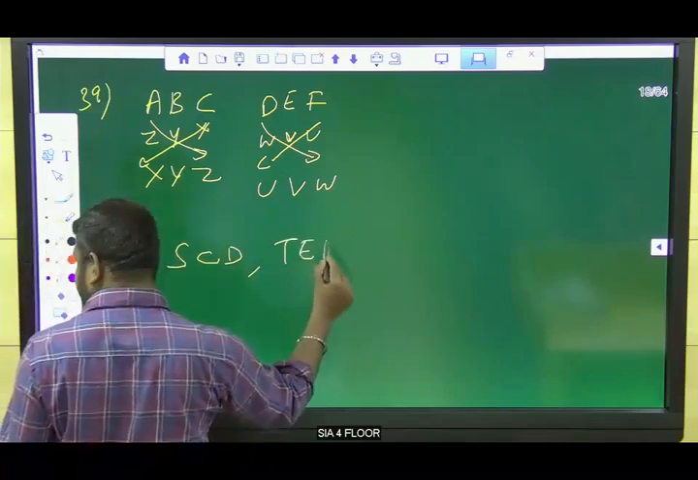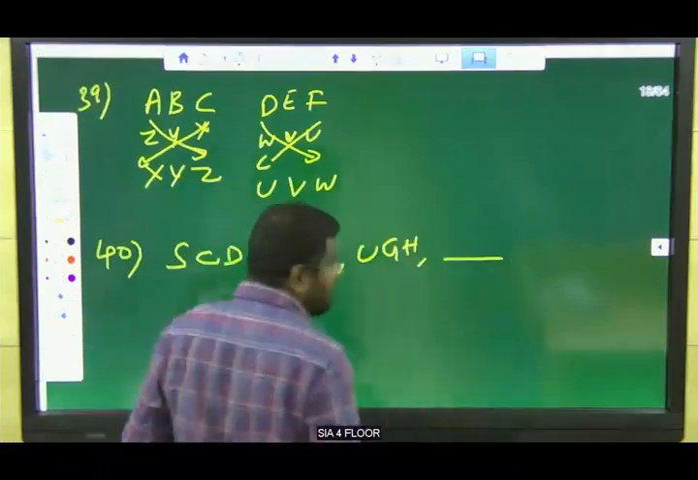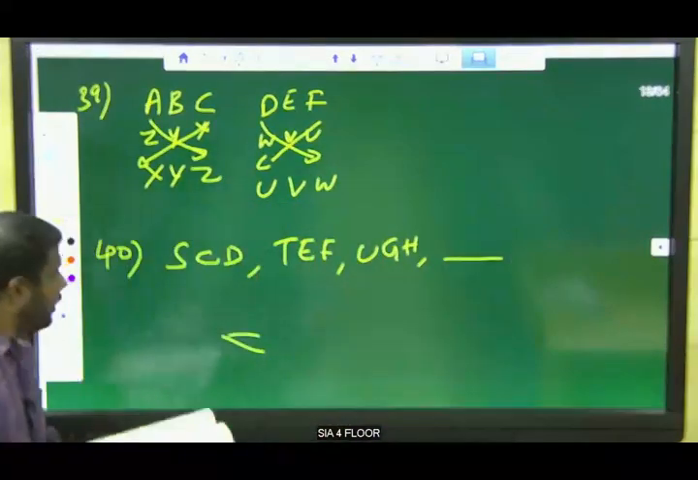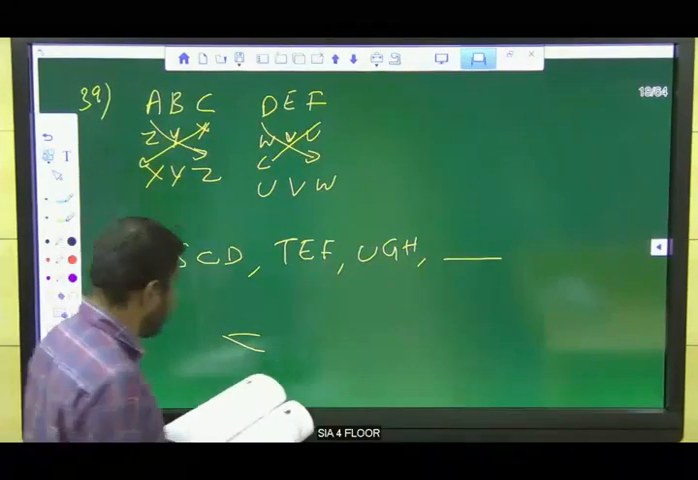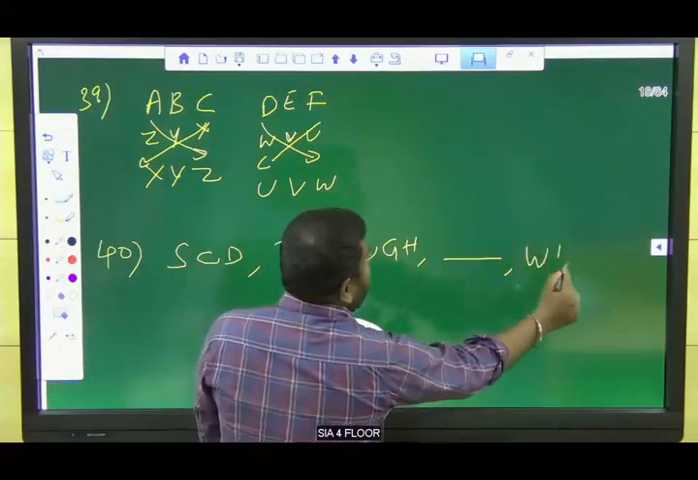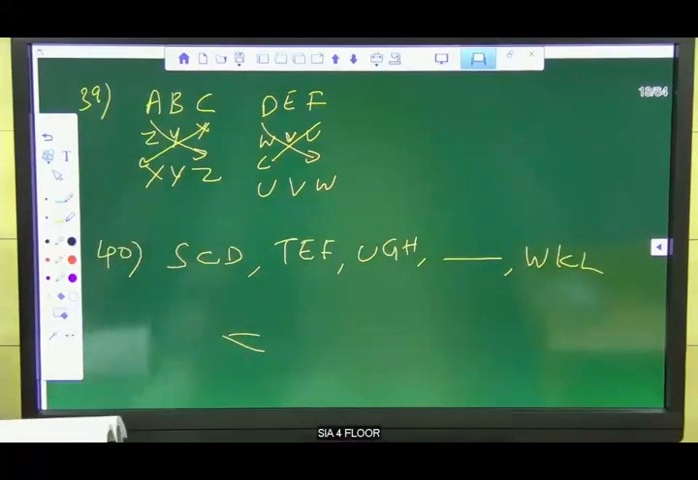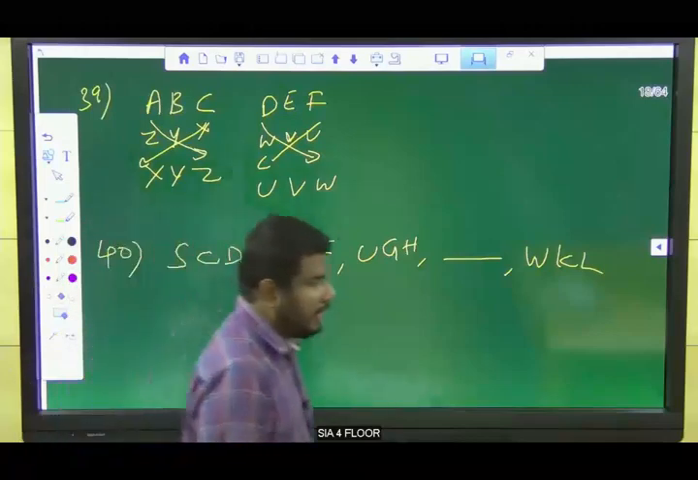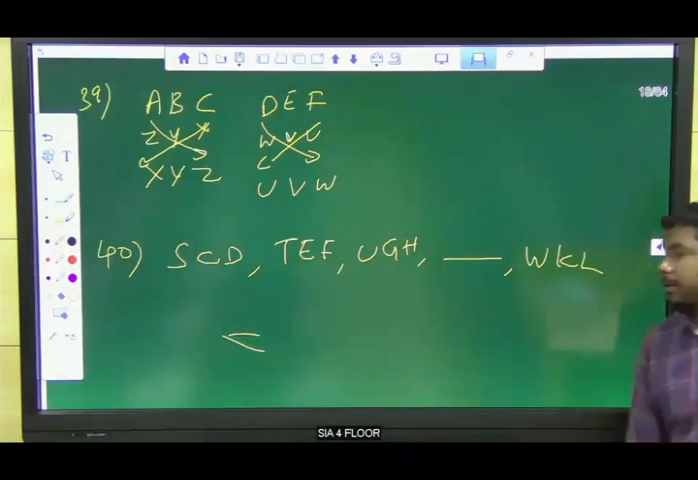S, C, D, T, E, F, U, G, H. Actually, I appreciate you guys. A dash was missing in the question, so W K, this is the proper question actually. But still some students could find the answer, like Hemant and Surya. They told me the correct answer. Very good. Yes, Kanakashruti, Navya, very good guys.